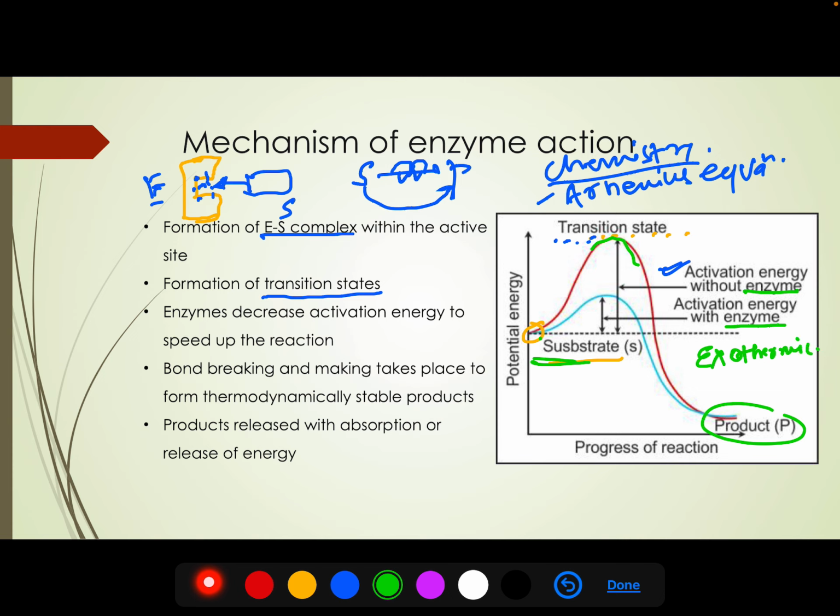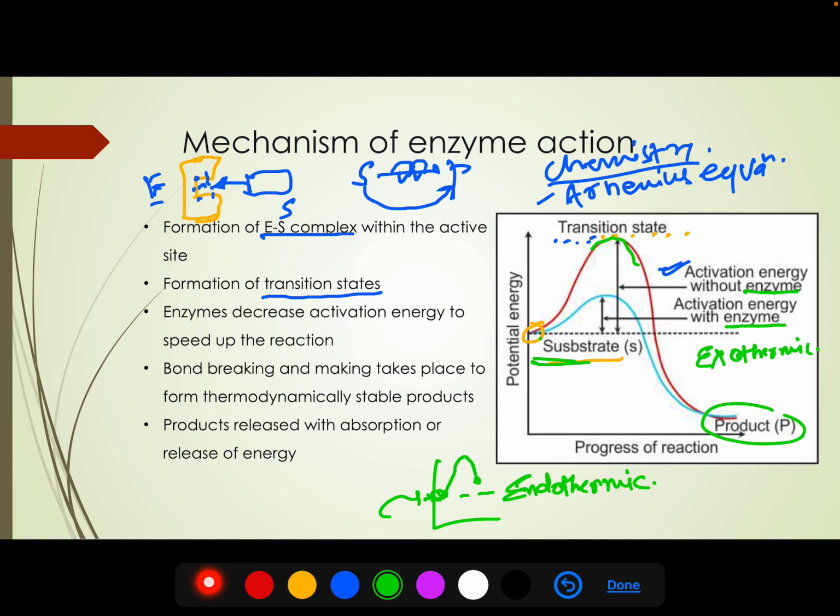Exothermic. And if the energy of the product is more than the substrate, as in this graph, then extra energy has to be supplied and the nature of the reaction will be endothermic. So two things we can understand from this graph: exothermic and endothermic, and what is the role of enzyme.